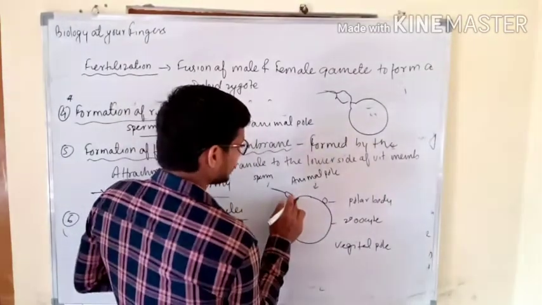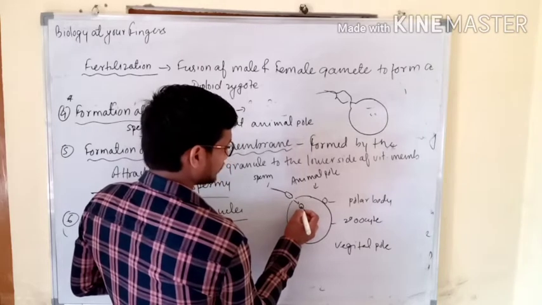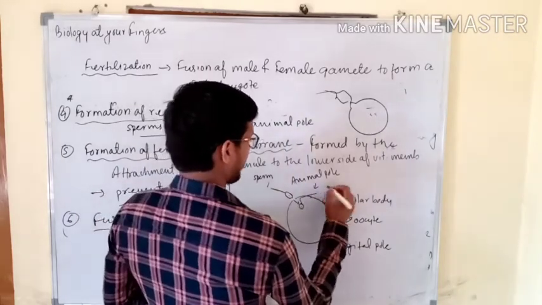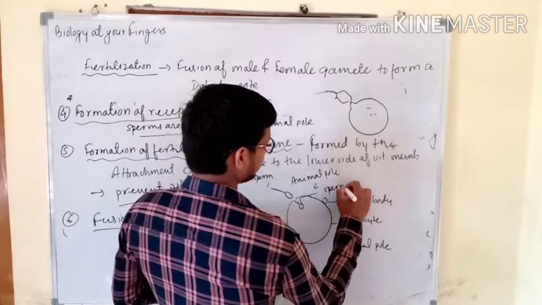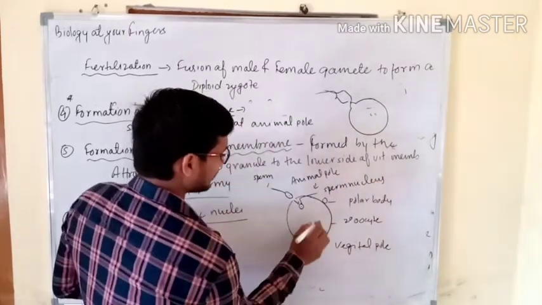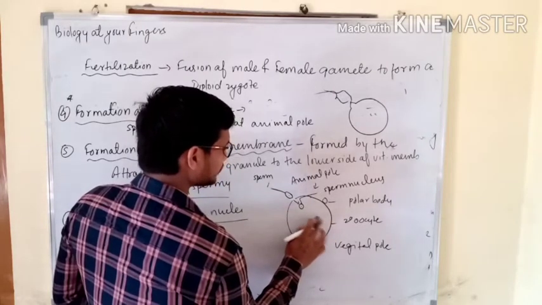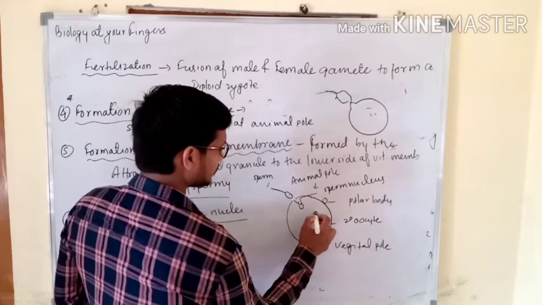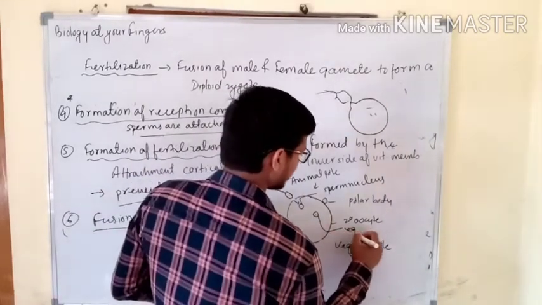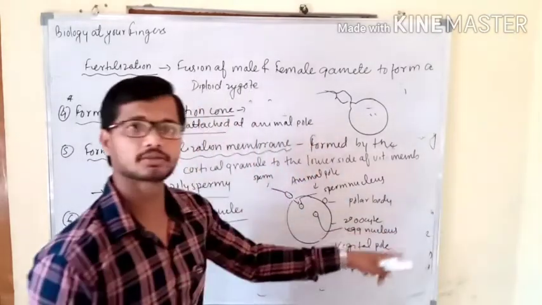So sperms come here and bind, and as you know that sperms will have their own nucleus. So now by rupturing this layer, it enters here. So this is the sperm nucleus, and as you know that there will be an egg nucleus also. So this was the egg nucleus or secondary oocyte nucleus.